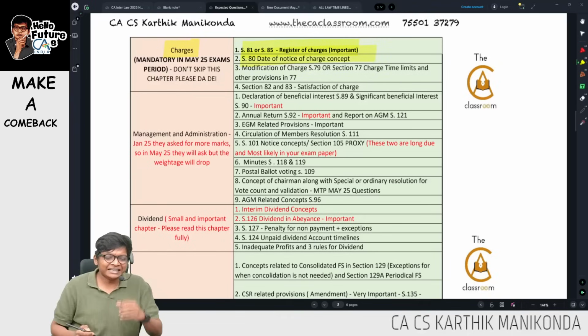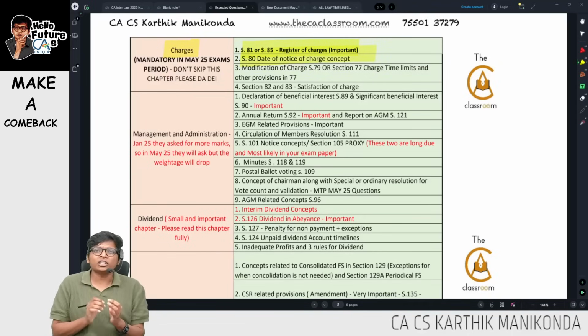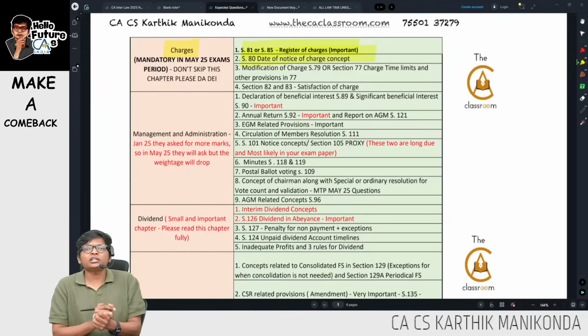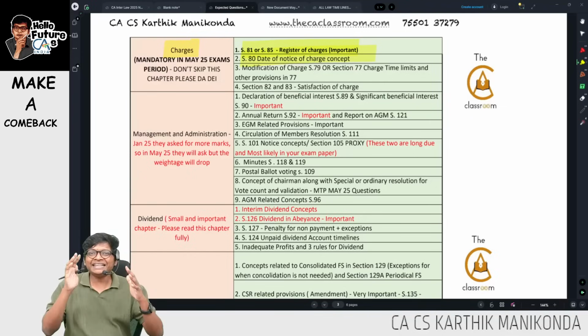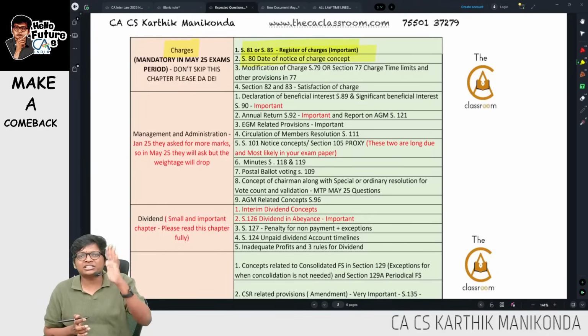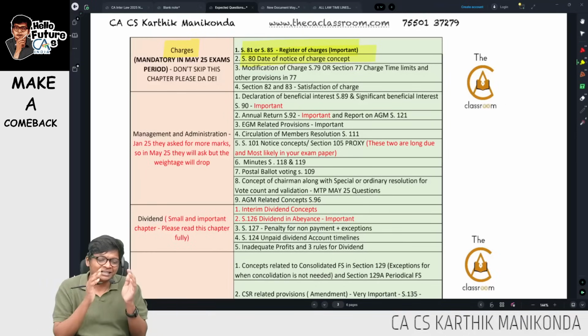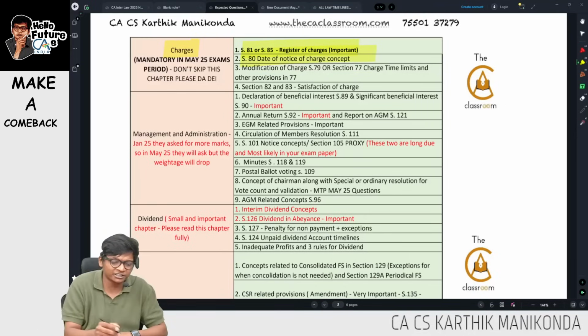What is section 80? Date of notice of charge. Here we talk about the concept of doctrine of constructive notice. What is doctrine of constructive notice? Any third party dealing with the company, it is deemed that he has read and understood the charge document. He knows everything. It's a defense for the company against a third party. Here it can be a 5-mark case study question.